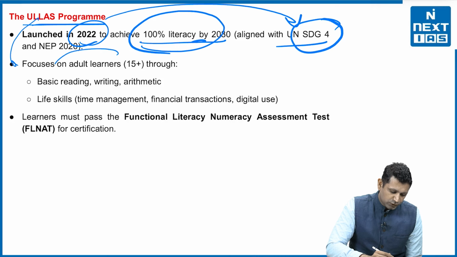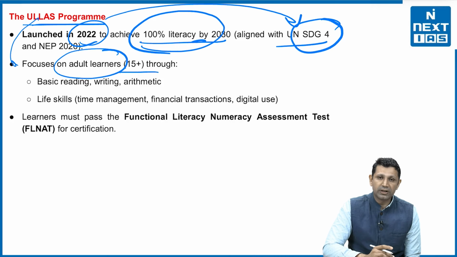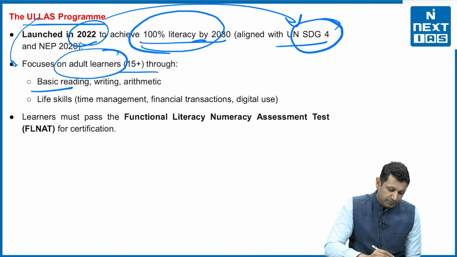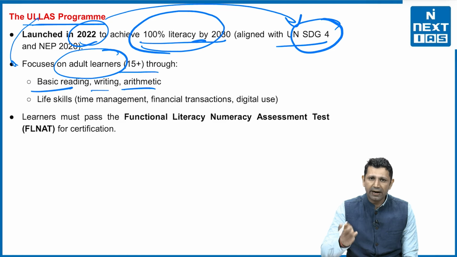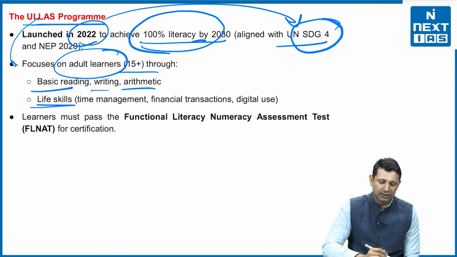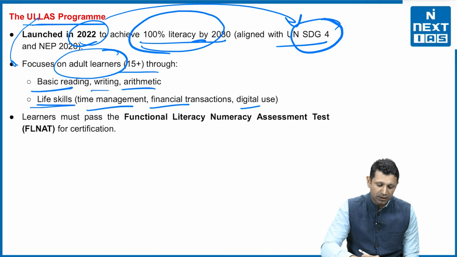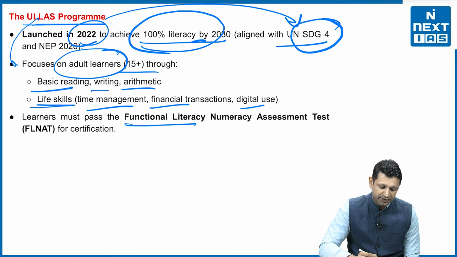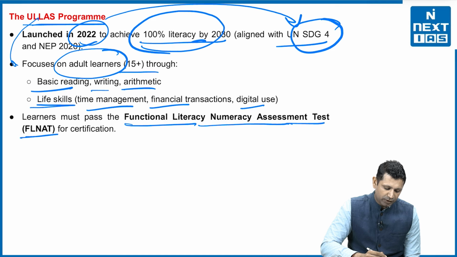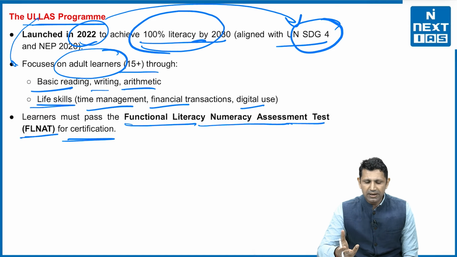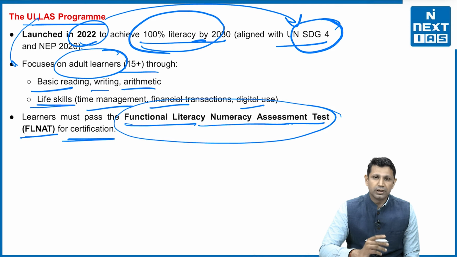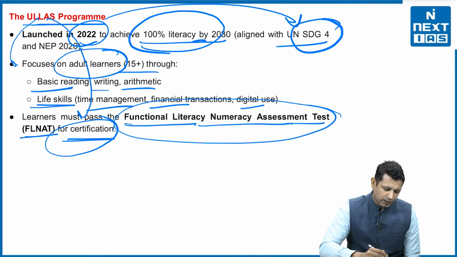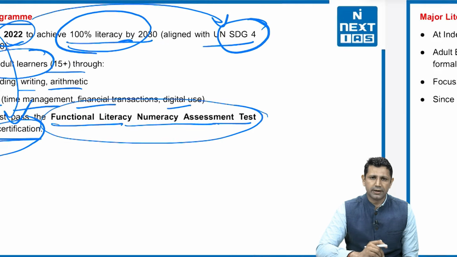This Ullas scheme focuses on adult learners who are more than 15 years of age, through basic reading, writing and arithmetic, and also teaching them life skills like time management, financial transactions, digital use. Then learners must pass a Functional Literacy Numeracy Assessment Test, or FLNAT, for certification. So a question can be asked: this particular test is for which thing? This test is for achieving certification under the Ullas program to be literate.